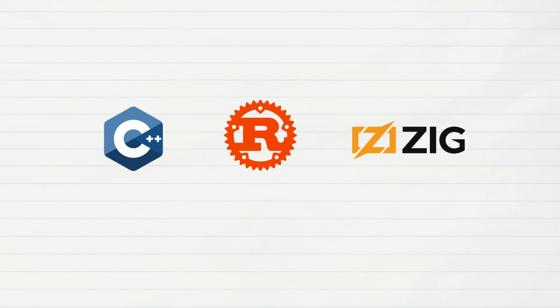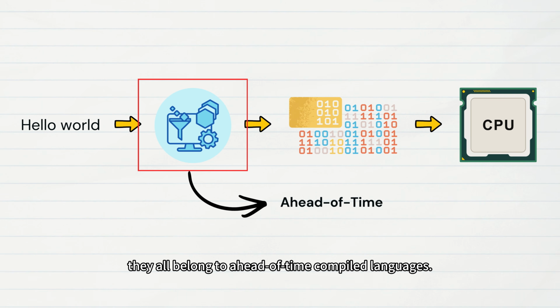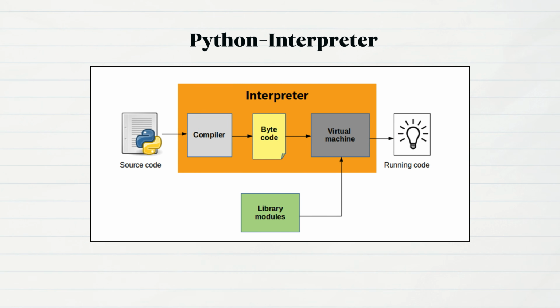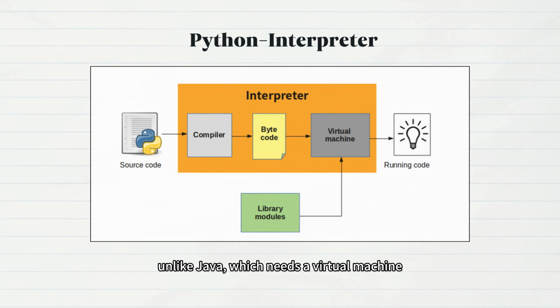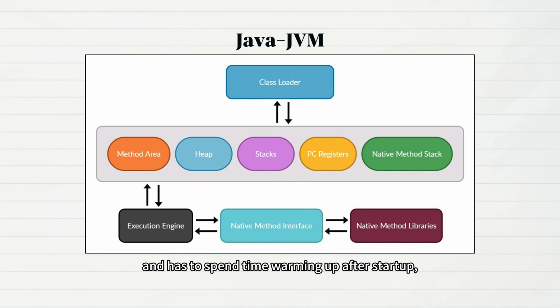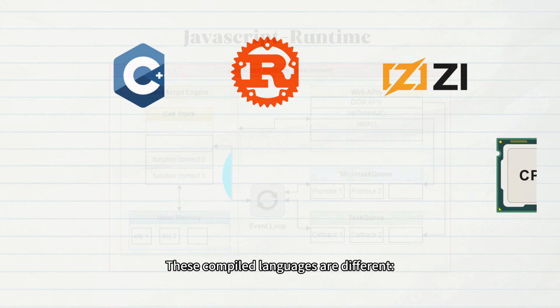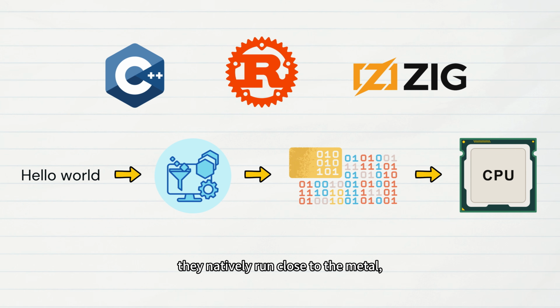Then why are C++, Rust, and Zig generally all very fast? The reason is simple. They all belong to ahead-of-time compiled languages. Before the program even runs, the compilation phase has already finished the vast majority of optimizations, compiling directly to native machine code. Unlike Python, which needs an interpreter translating every line of code into bytecode on the fly at runtime. Unlike Java, which needs a virtual machine and has to spend time warming up after startup, letting the JIT compiler gradually optimize. Nor like JavaScript, which needs to guess while running at runtime. Hot functions get compiled. Cold functions stay slow forever. These compiled languages are different. They natively run close to the metal, and their performance ceiling is inherently high.